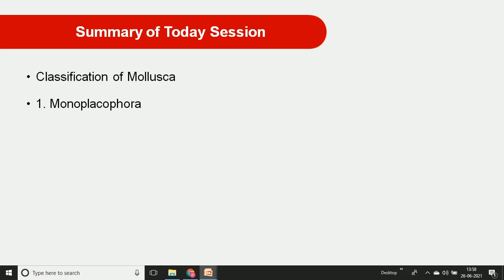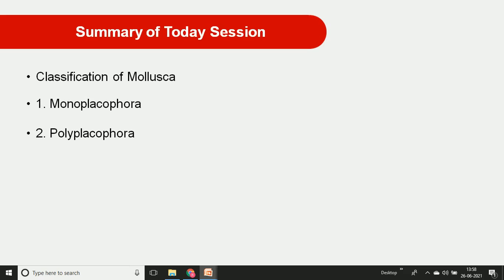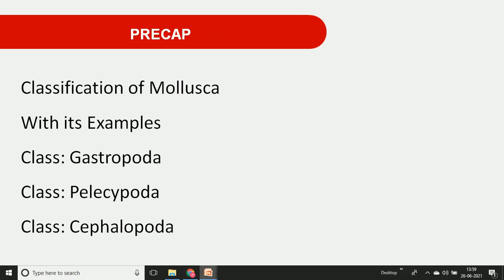Today we discussed three classes: Monoplacophora with the example Neopilina, Polyplacophora with the example Chiton, and the third, Scaphopoda, with the example Dentalium. In the next lecture we will discuss the classes Gastropoda, Pelecypoda, and Cephalopoda. Thank you.